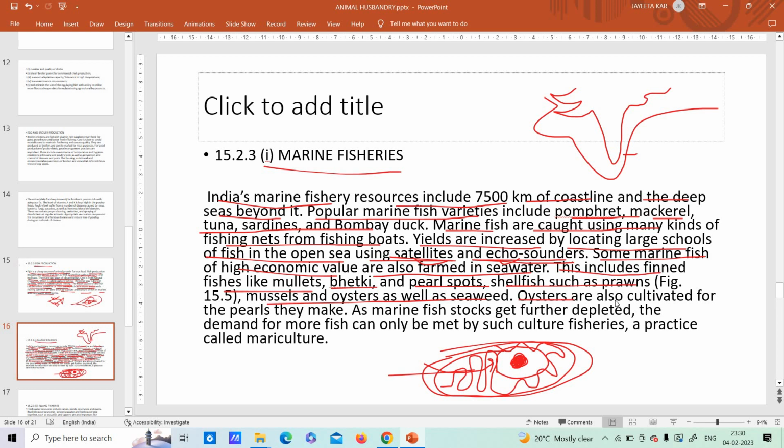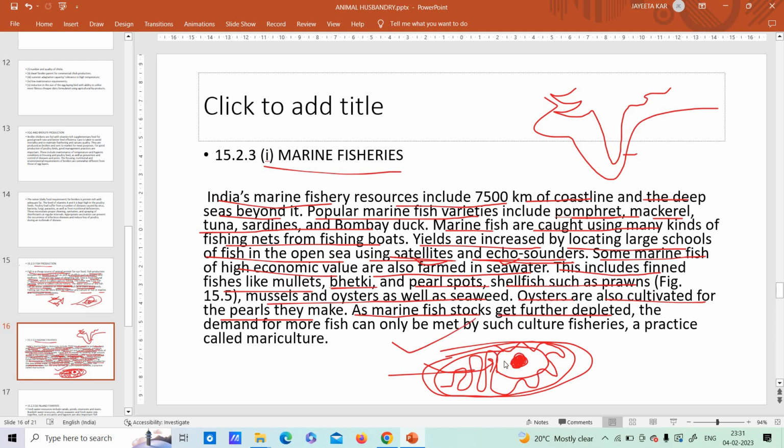Fine. Oysters are also cultivated for the pearls they have. Most of you must be wearing that pearl ring on your fingers. Okay, so those pearls, oysters. As marine fish stocks get further depleted, the demand for more fish can only be met by such culture fishes, a practice called mariculture. So what did I say here?